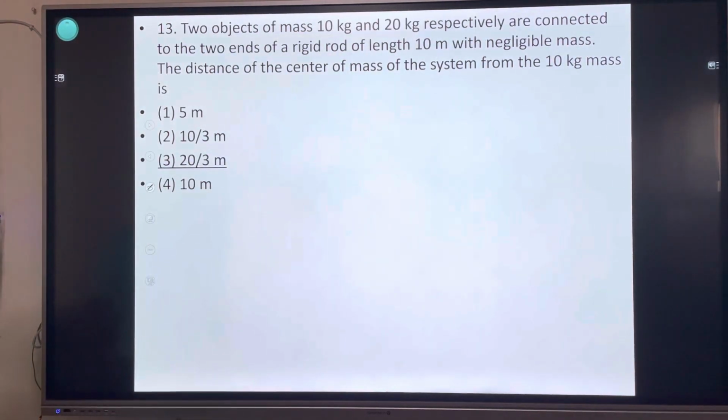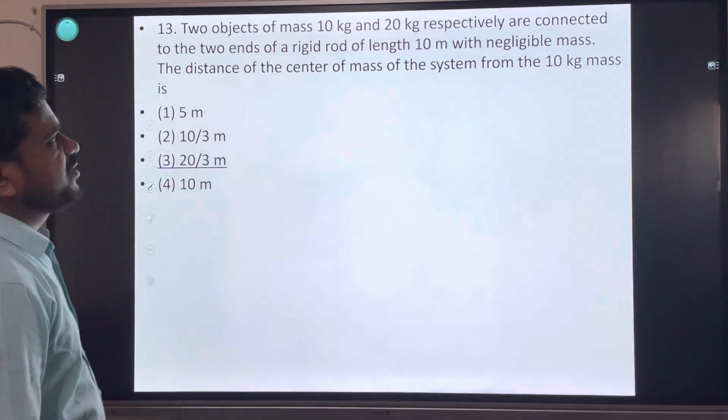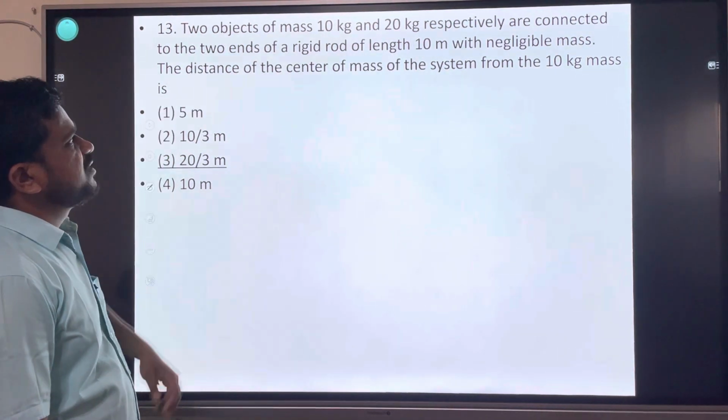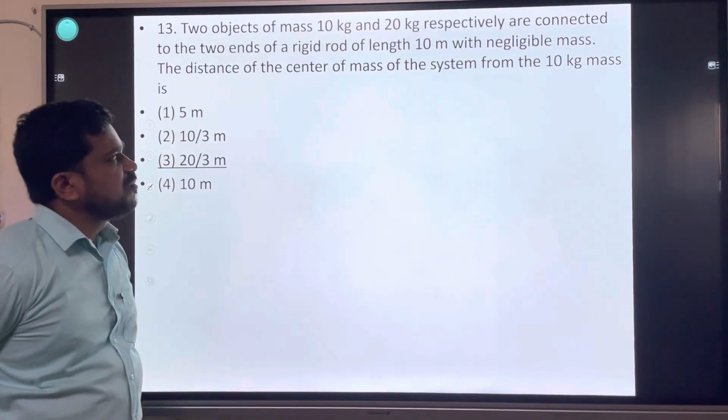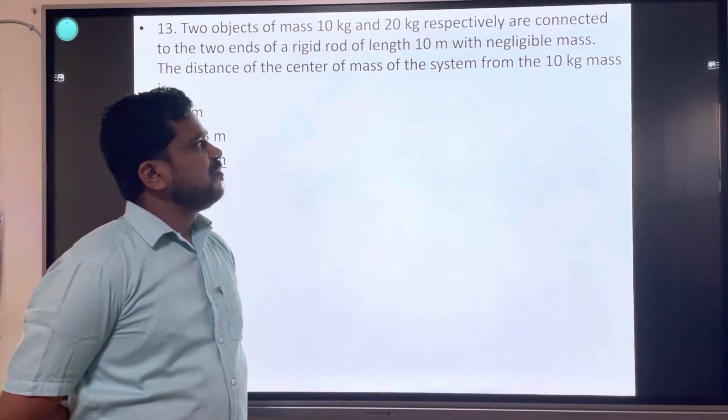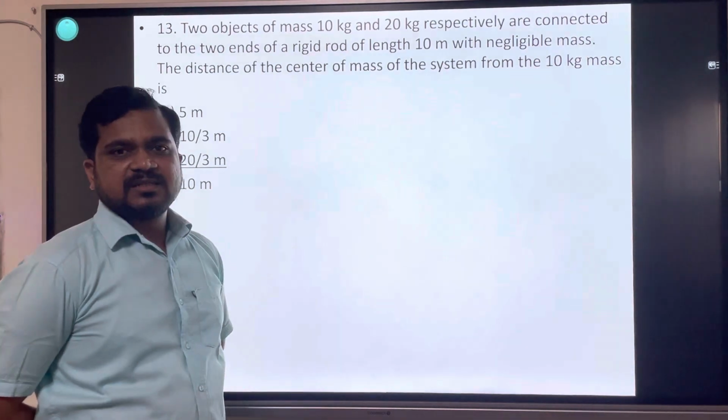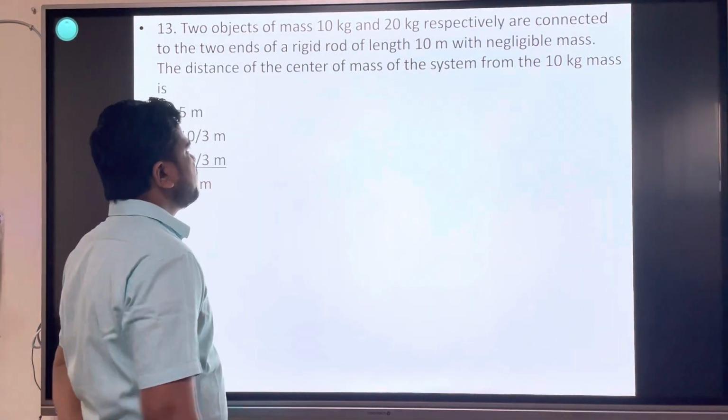Two objects of masses 10 kg and 20 kg respectively are connected to the two ends of a rigid rod of length 10 meter with negligible mass. The distance of the center of mass of the system from the 10 kg mass is? The center of mass concept, this is a very easy question.